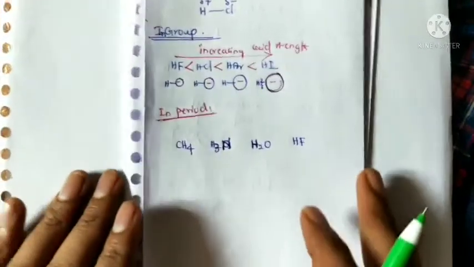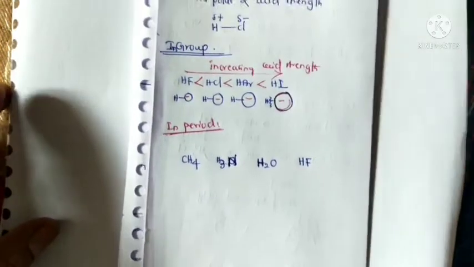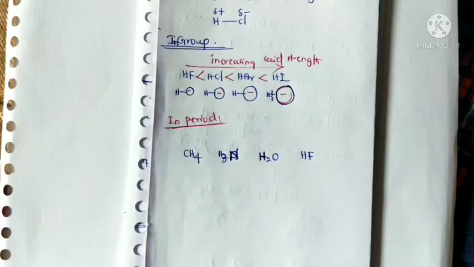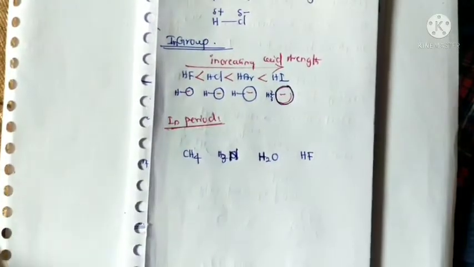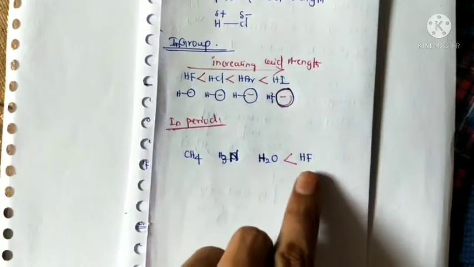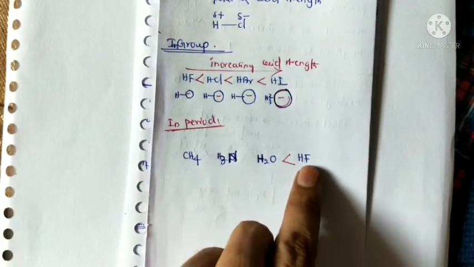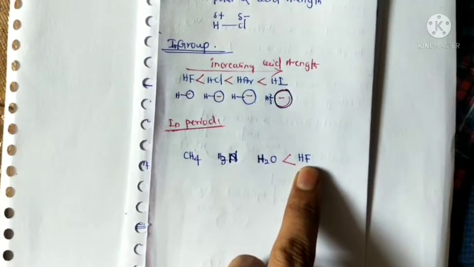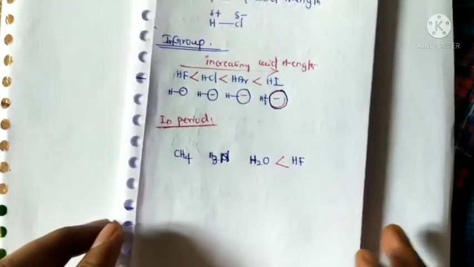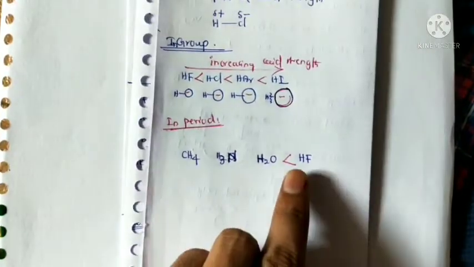So in this, which substance has a polar bond? A highly polar bond means a high electronegativity difference. Okay, so in these substances, hydrogen fluoride has a high electronegativity difference. That's why this substance has a highly polar bond. So a highly polar bond means high acid strength.